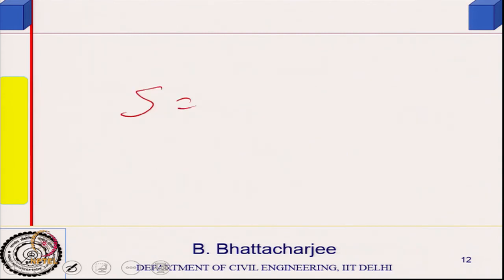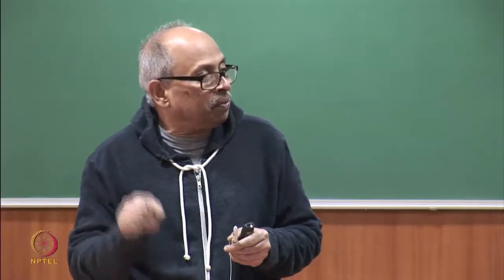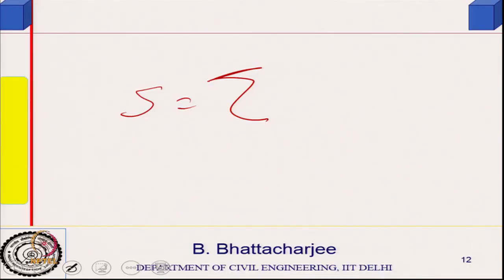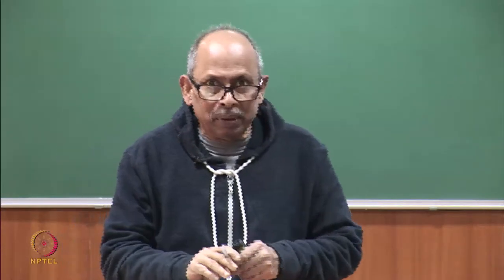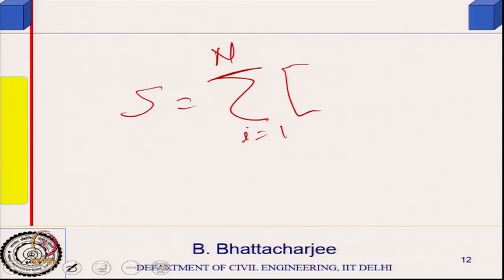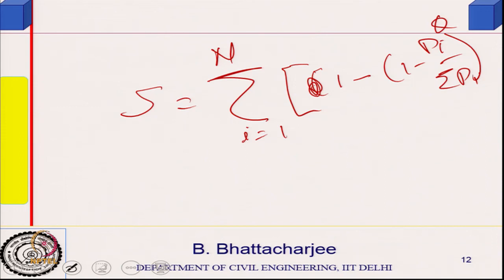So, S will basically be the sum total of all this, because I said this probability multiplied by 1 for the first floor, ground floor, etc. So, this will be the sum total with i going from 1 to n floors, where n floors are the n floors above the ground floor. So, 1 minus pi divided by sigma pi to the power q, that will be S.